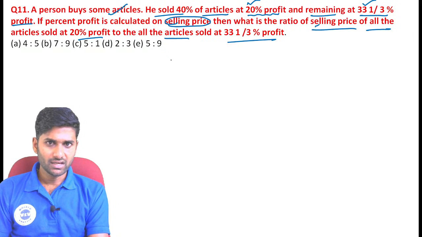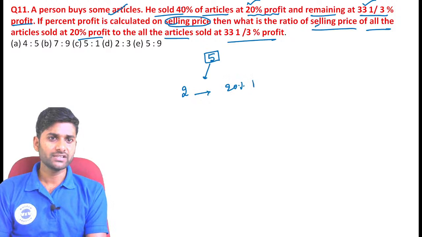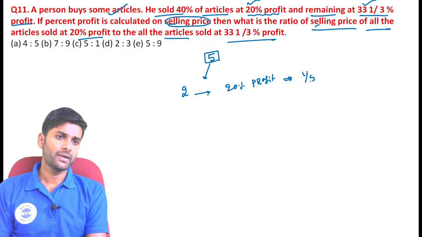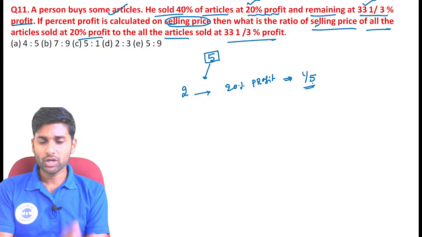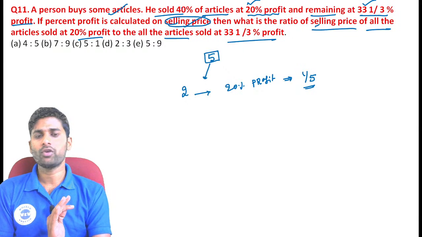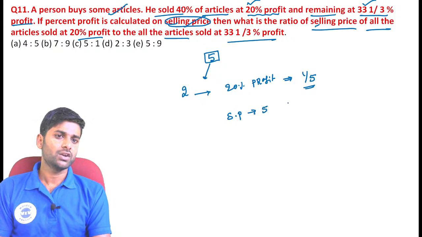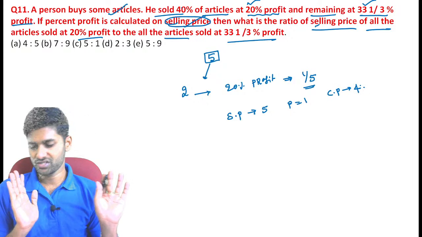Now see here, 40% means, the total number of articles I just consider as 5 guys. Now see, 40% means the value becomes 2 by 5. So 2 articles they sold at 20% profit. Now, what is the meaning of 20%? The 20% value becomes 1 by 5. The denominator is represented as SP. Originally the denominator is CP guys, but here they get a profit based on the selling price. Now you can consider the selling price is equal to 5 units. Now the profit is equal to 1 unit. Definitely the cost price is equal to 4 units. In that way you decide.